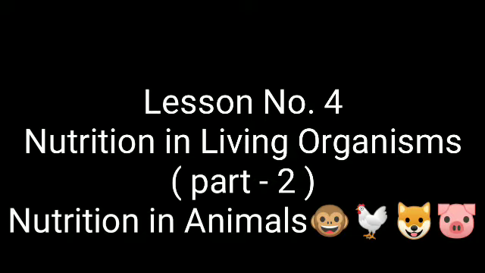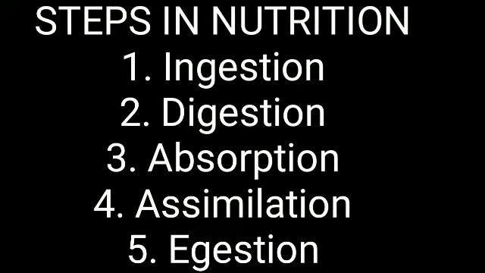So let's start. Nutrition in animals. This concept refers to the body's need for nutrients, mode of ingesting food and its use in the body. Nutrients necessary for various activities of the body are obtained from food. They are supplied to the various parts of the body through blood. The food that we consume does not mix with blood as it is. It needs to convert into soluble forms that can easily mix in blood.